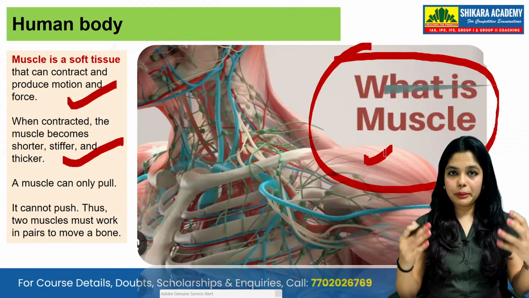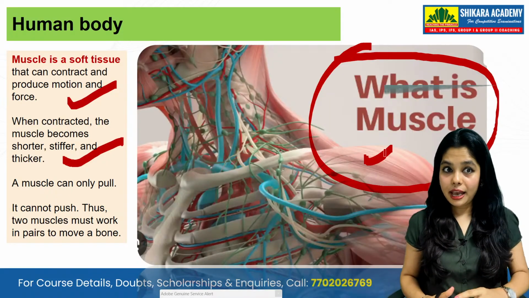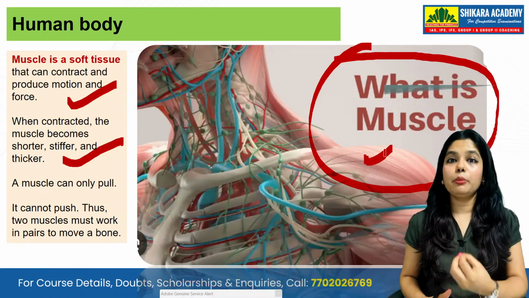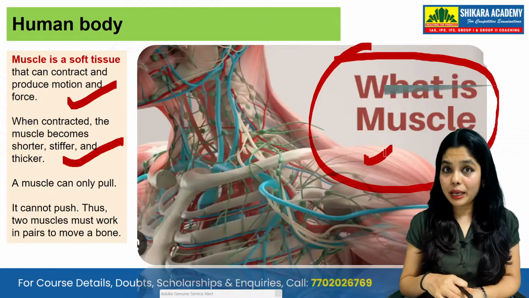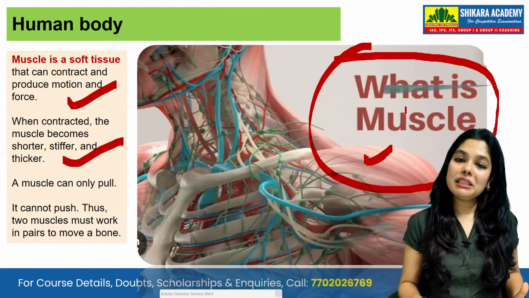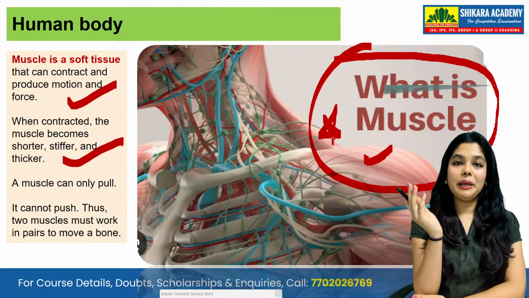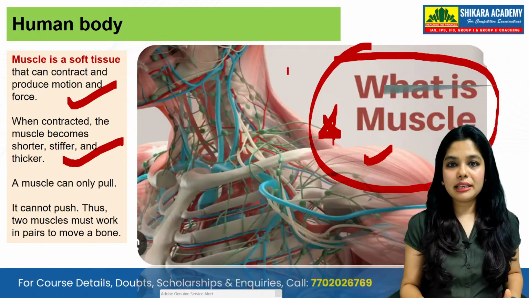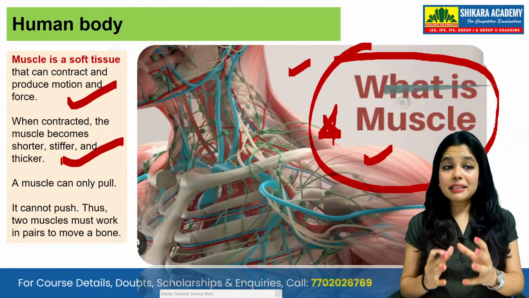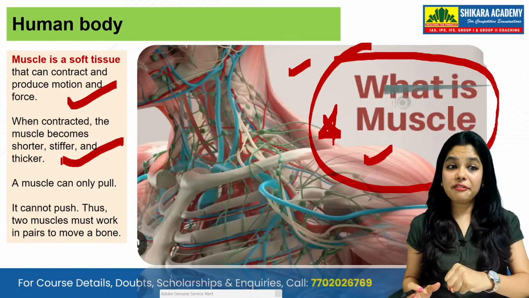A person who has more muscle is a muscular person, you can see it. And from where do you get muscles? By eating more and more protein. Protein helps you in getting more muscles, correct? And these muscles will be helping to contract. Muscles become shorter, stiffer and thicker.